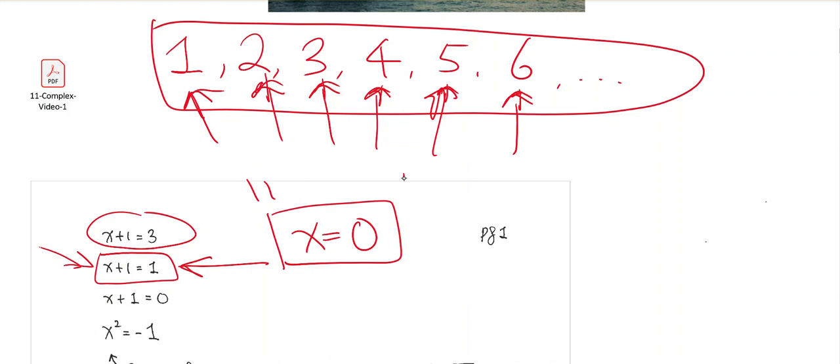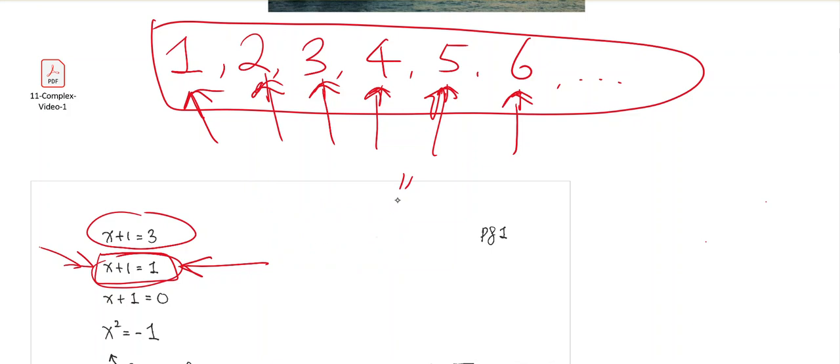But the concept of 0, historically speaking, did not exist for a very long time. People didn't find a need to define a number to give the concept of nothingness a number. So for a very long time, this equation actually did not have a solution. Suppose now we know there is a concept of 0, there's a number 0, and we are now